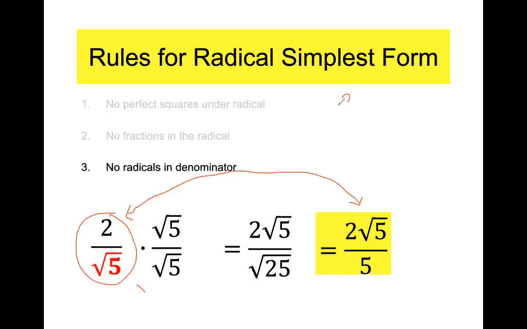If this was 2 over the square root of 5 plus 3/4, nobody wants to do that, get that common denominator. Instead, the common denominator is now going to be a 5 and a 4, and that's a whole lot easier to deal with. My algebra teacher never told me that. They just said, all right, that's a silly question. Don't worry about it. But I'm sure you guys have that same question.